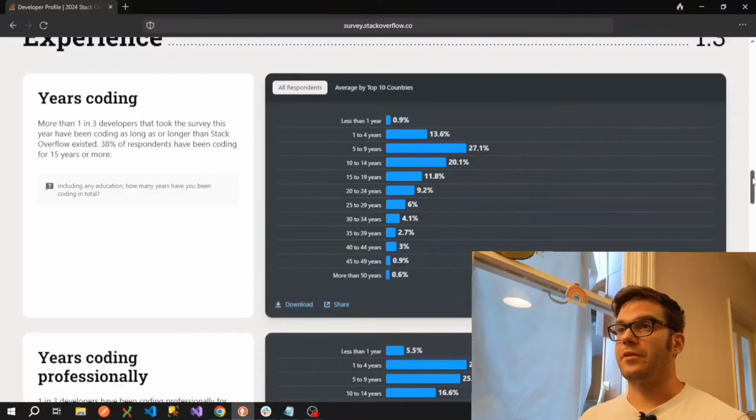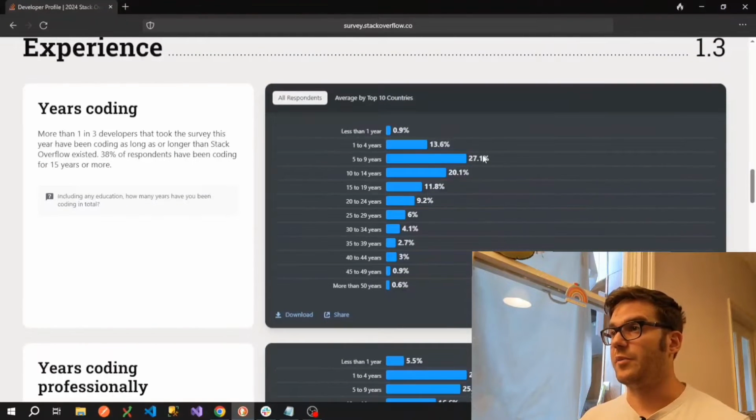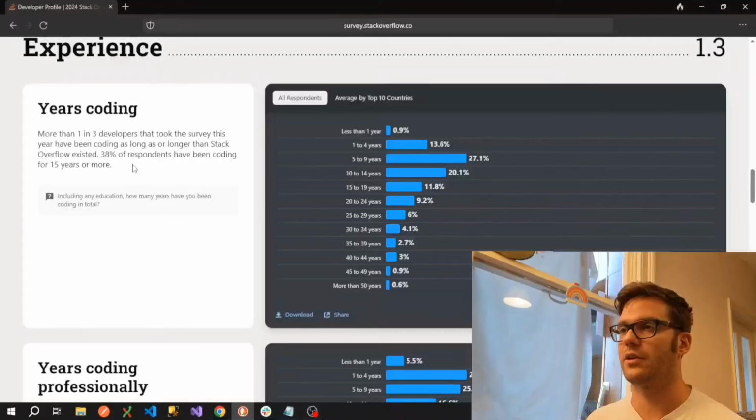So moving on to experience, we can see that the majority of people have between 5 and 15 years of experience, which is obviously quite a large time span. We can see here more than 1 in 3 developers that took the survey this year have been coding as long or longer than Stack Overflow existed. Stack Overflow started in 2008, so obviously around 16 years there.